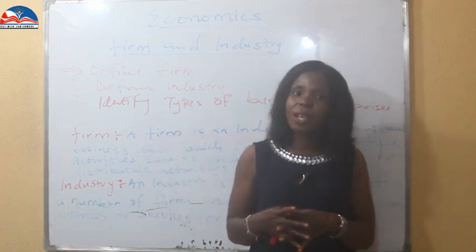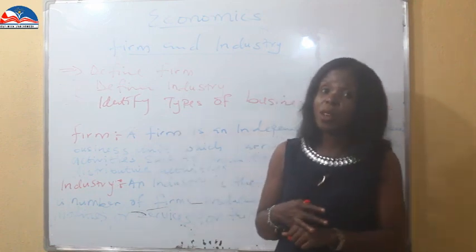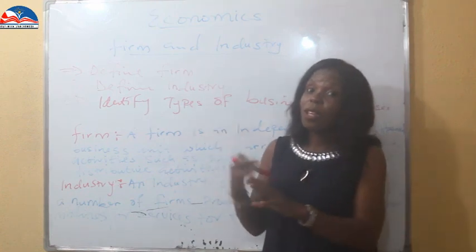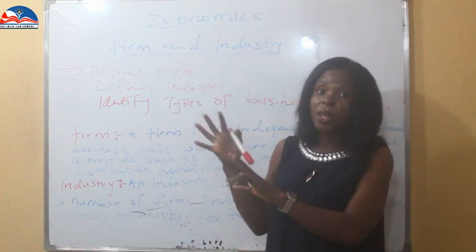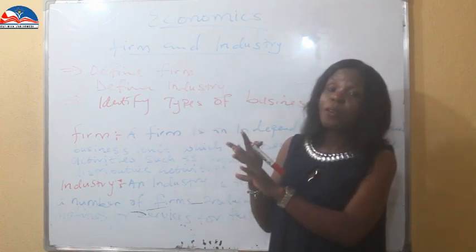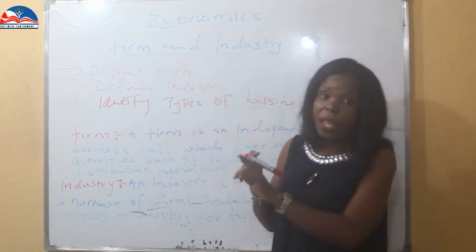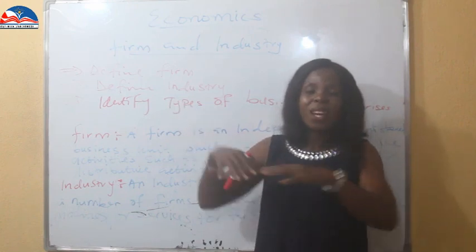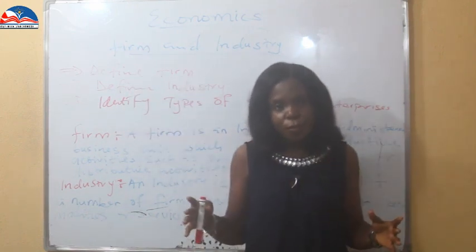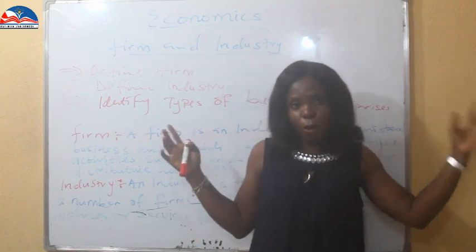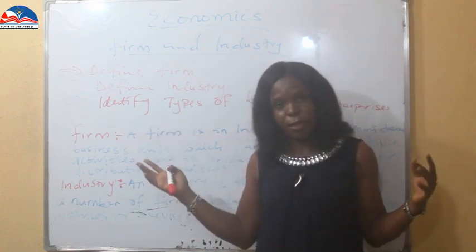Under the public sector which the government owns, we have things like the Nigerian Power Holding Authority, we have the water board, we have the railway, and other things that we know that the government alone can control. So we see the two, public and private.